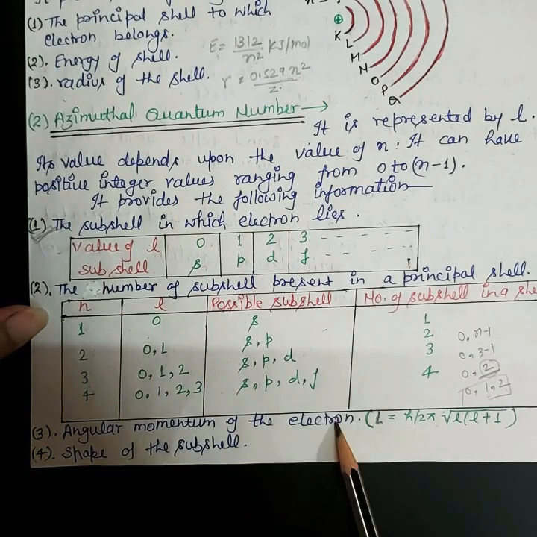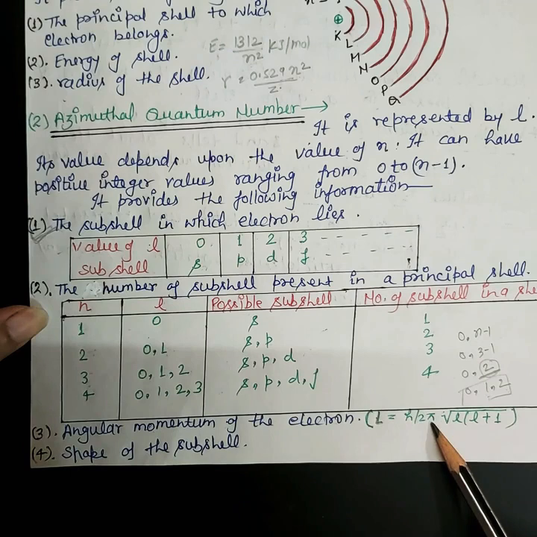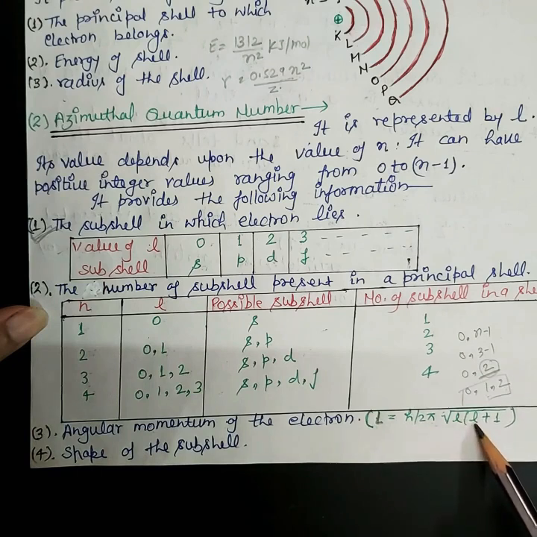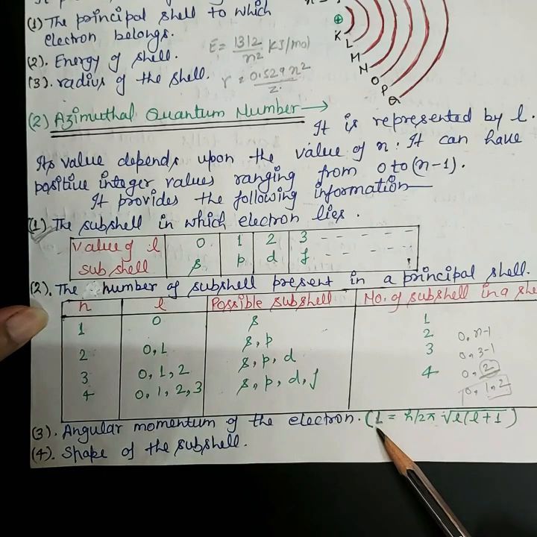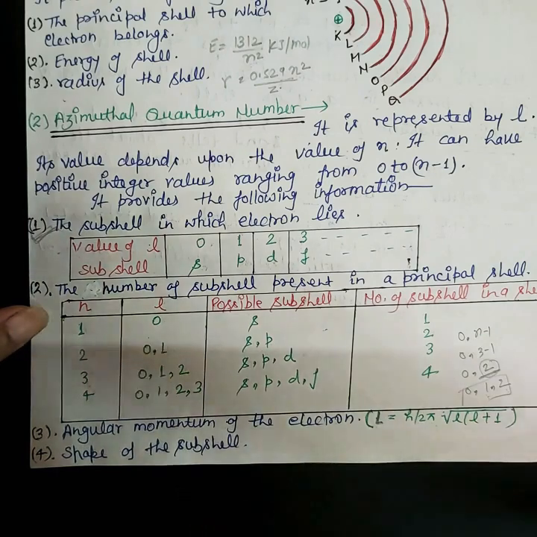Angular momentum of the electron. The formula of angular momentum is L equals h by 2 pi under root L into L plus 1. So if you know the value of L, you can easily calculate the angular momentum. So we can say that the azimuthal quantum number tells about the angular momentum. And the last point is the shapes of subshells. So how does it tell about the shape of subshells?